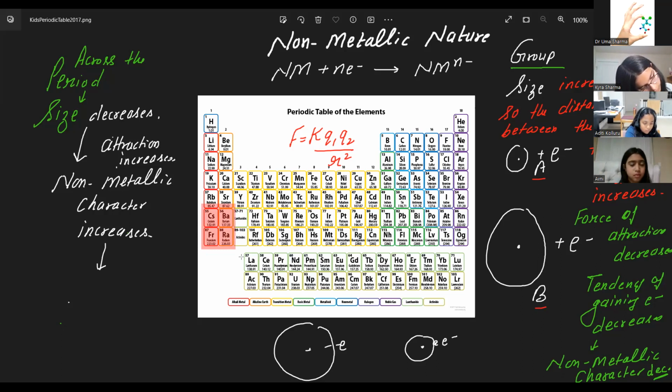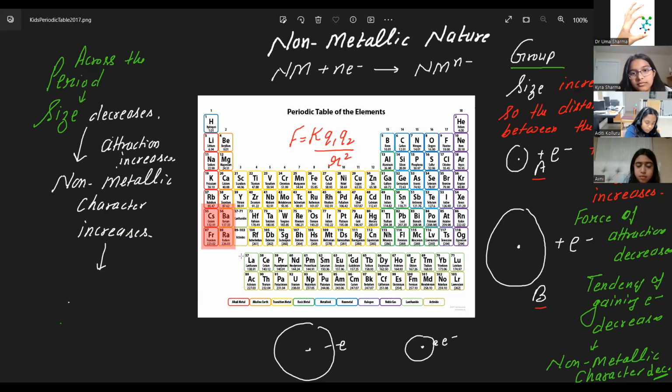Now, Kyra, can you answer one question? You have written that the extreme left are the biggest atoms. No problem in understanding that. Why? Because they have the maximum number of shells and maximum screening effect. So maximum expansion, minimum attraction. So electrons go more away, more bigger size.